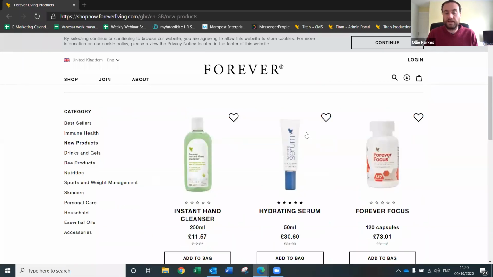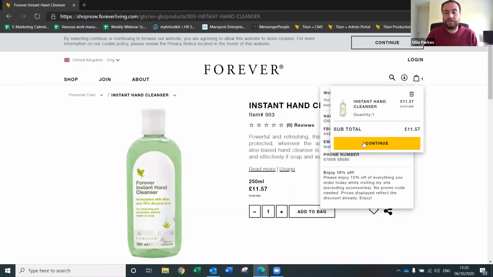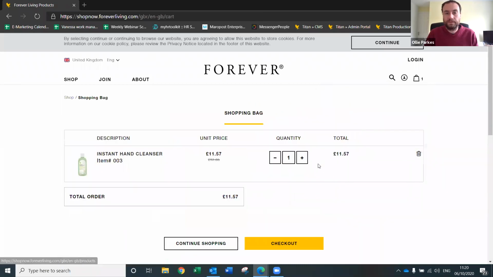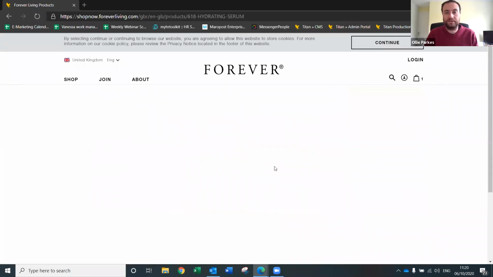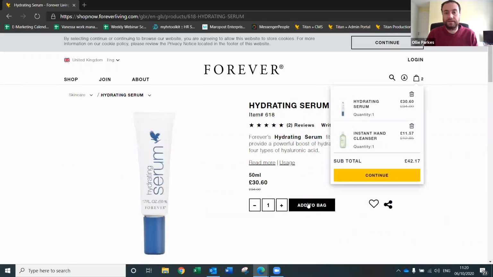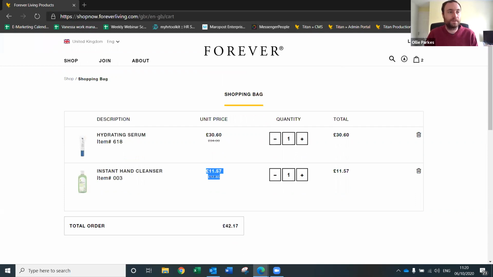Okay, and so if I add the hand cleanser here, for example, and then I also add something else. So if I go back to the shop and have the hydrating serum, add that to the bag here. Okay, so this is what I'm saying. The discount here will be applied on everything. You're just sending them to the page, but they can have the discount on everything. So it will be 10% or 5% or 50%, whatever you set it as, throughout the whole site.